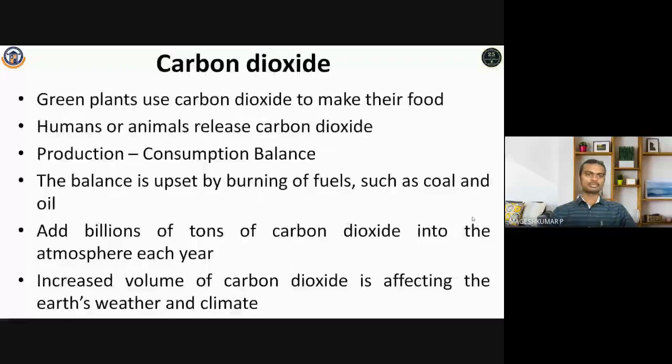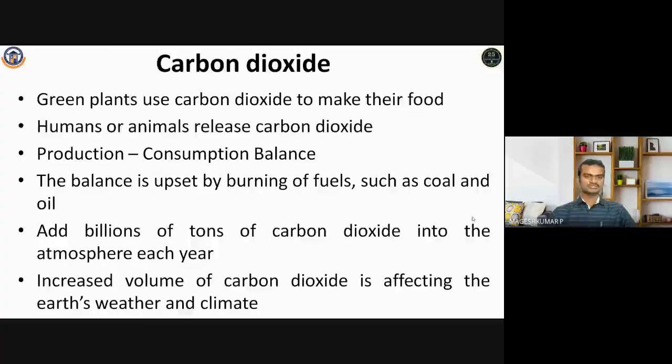Next is carbon dioxide. As you know, green plants use carbon dioxide to make their food during the photosynthesis process, and humans and animals release carbon dioxide. The carbon dioxide released by humans and animals will be taken up by the green plants for making their food. So this is again a cycle. The production and consumption balance has to be maintained.